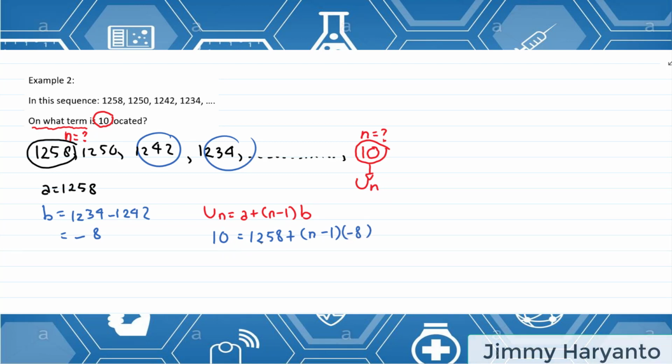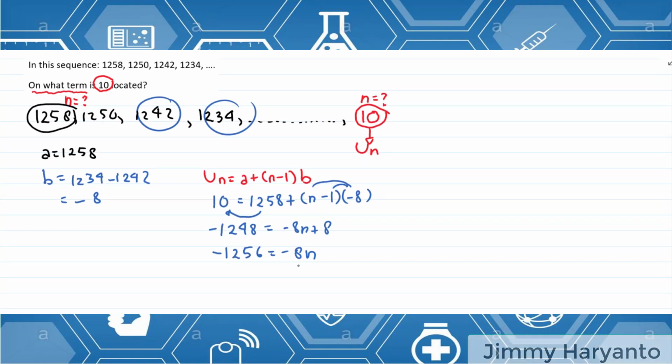Let's calculate it. Move the 1258, it will become negative 1248 equals, multiply it, negative 8n plus 8. Move the plus 8, negative 1256 equals negative 8n, and then we will get n by dividing by negative 8.